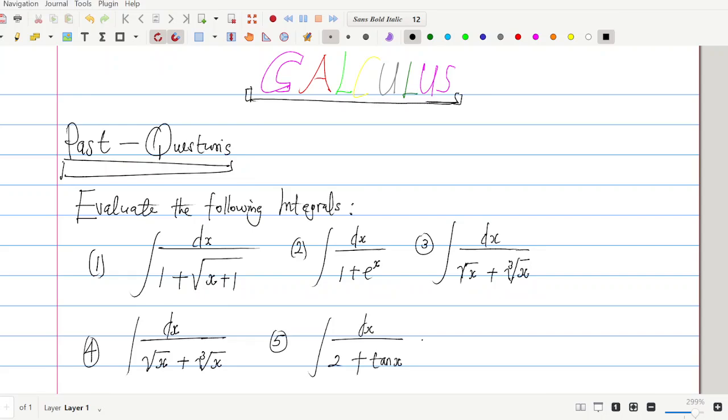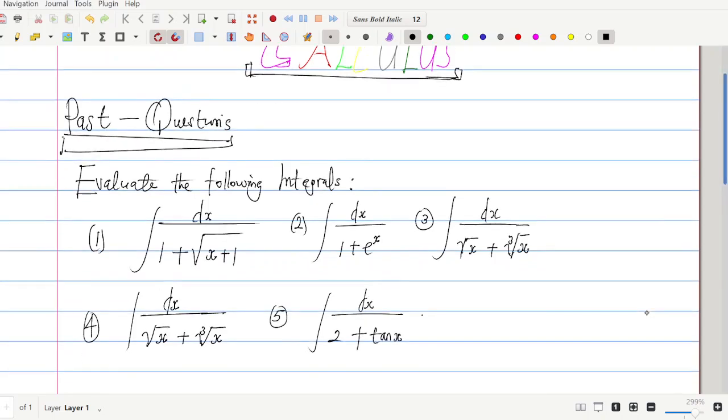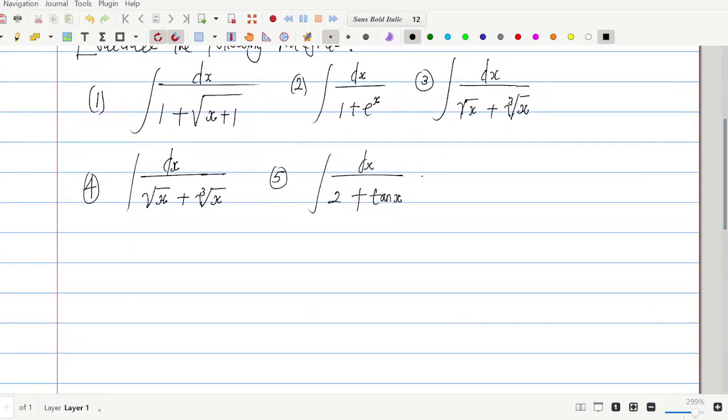Now let us consider the solution of this particular integral. We are required to evaluate these simple integrals. I call it simple because some integrals are more involved when compared to this. So let's look at the solution. The first one over here, solution.